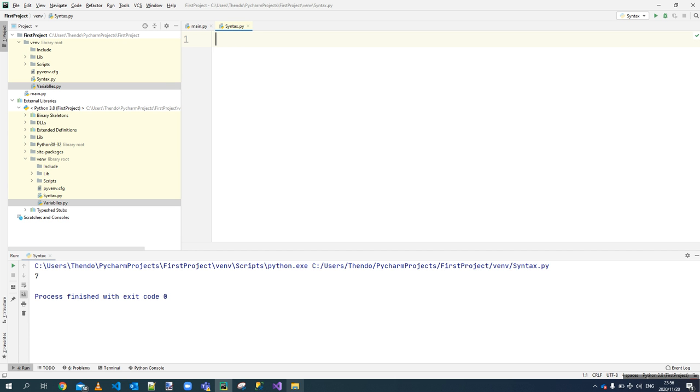An example of a string, so I'll give you an example. We'll start with a string, right? This will be the type, and then the example will be the name of the person, where you can say the name of the person is Tendo, right? The only way Python is going to identify that your variable is of type string is if you put it within quotation marks. The minute Python sees quotation marks, it knows that that is a string.